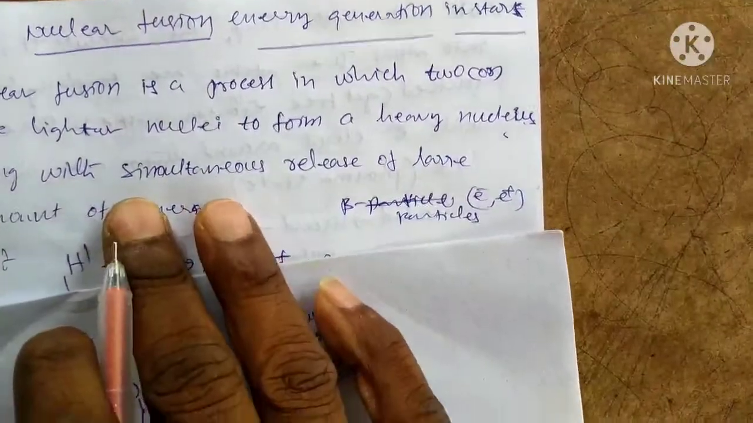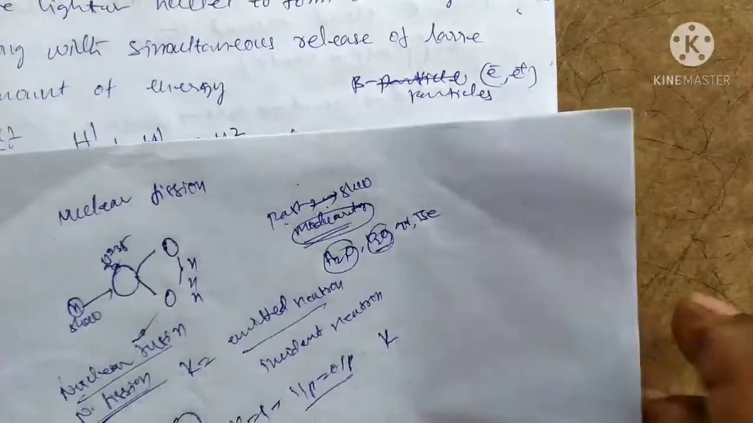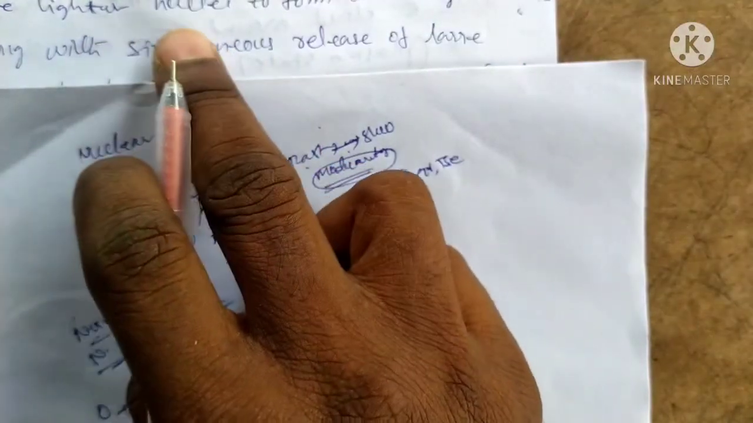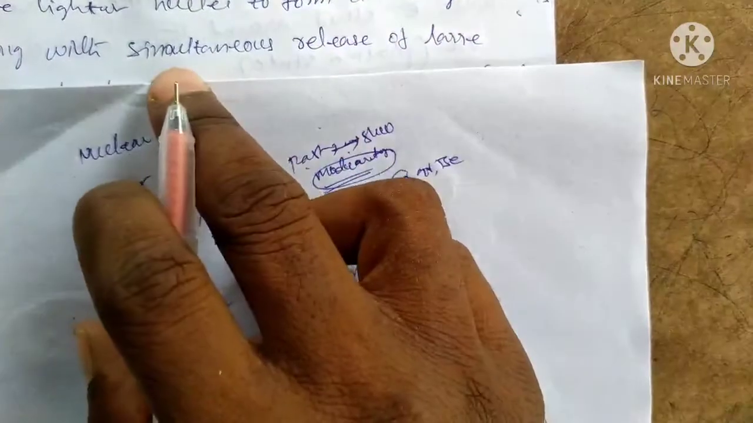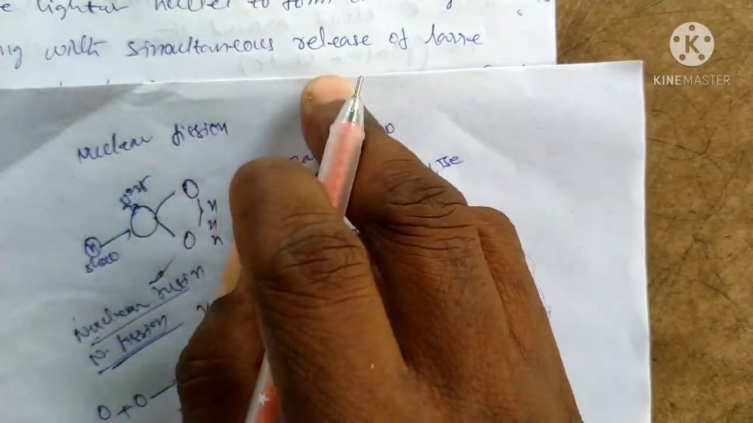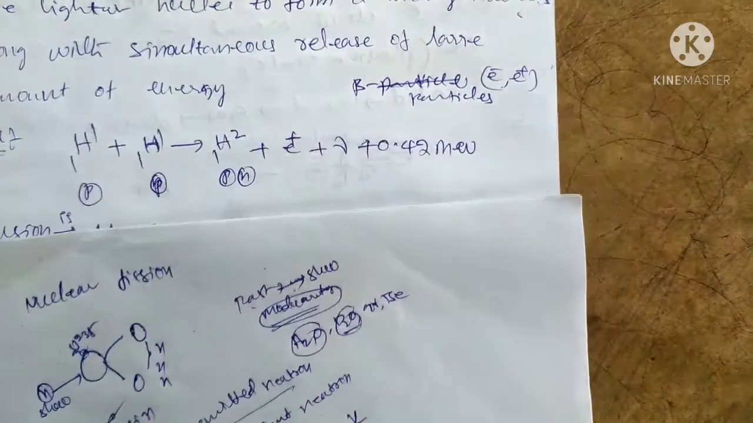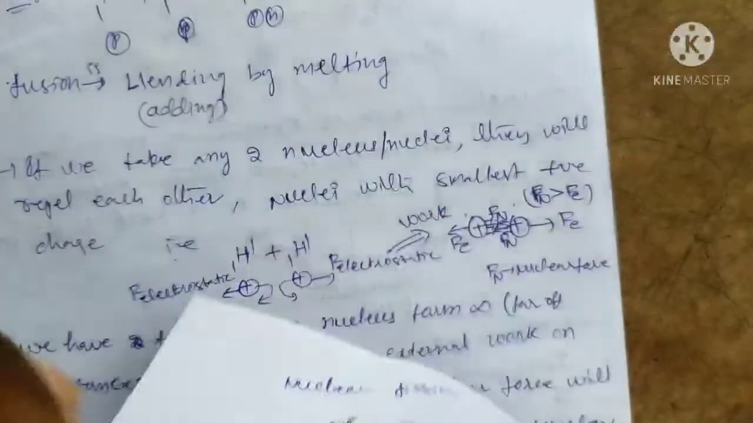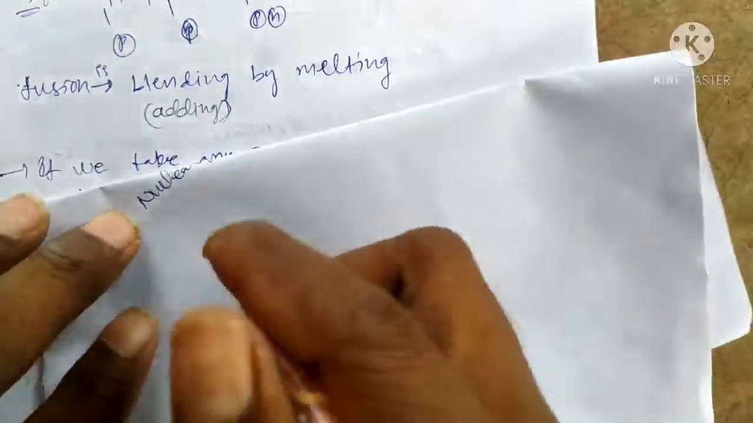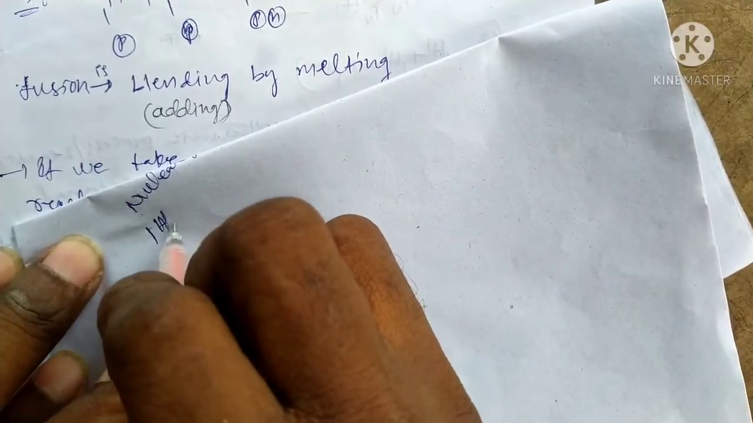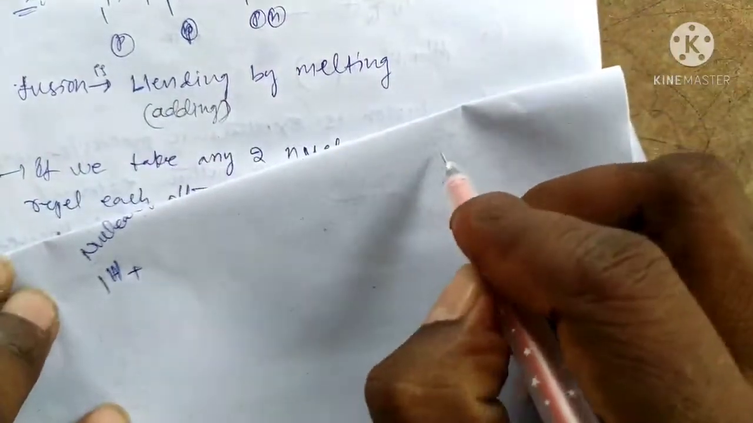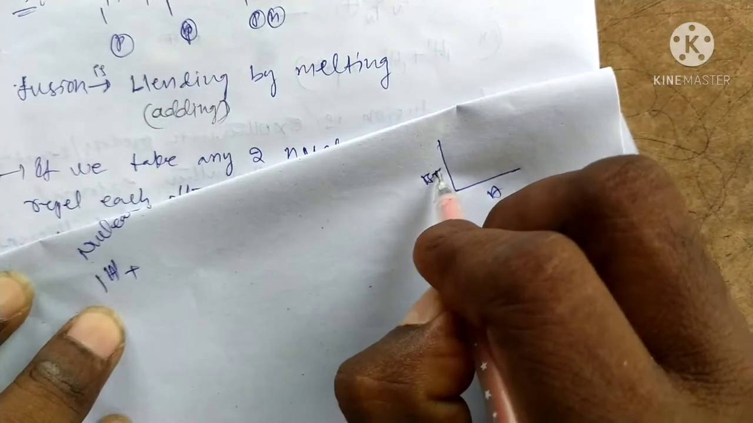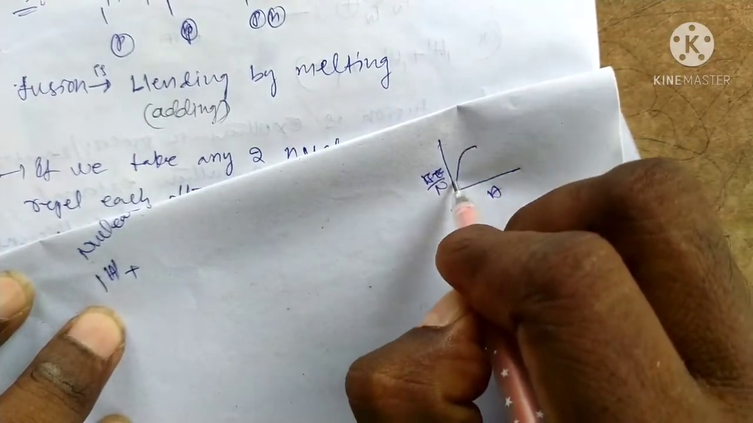Here, lighter nuclei are combined to form a heavy nucleus along with releasing a large amount of energy. An example is like this: 1H1, a small nucleus, according to the binding energy and atomic mass number, has a binding energy for nuclei like this.